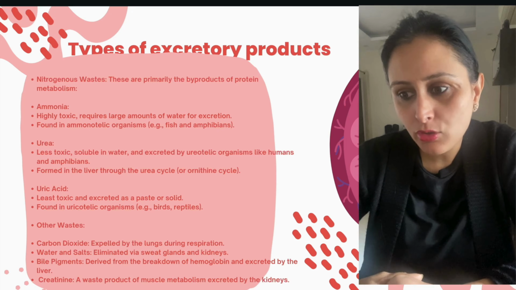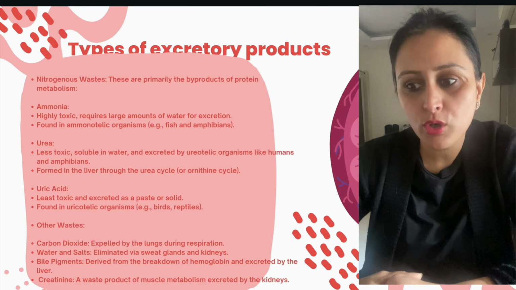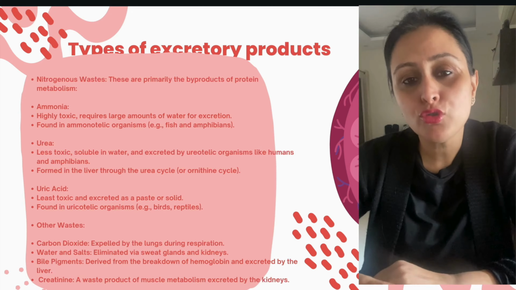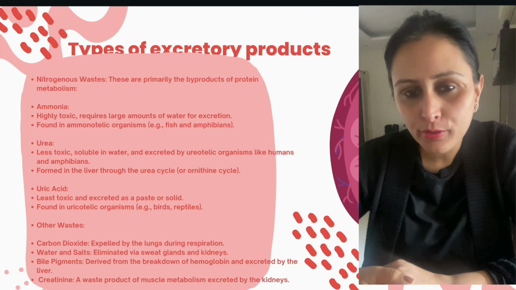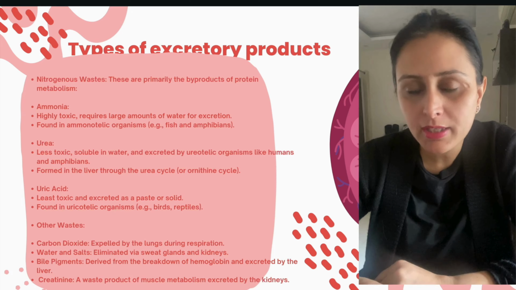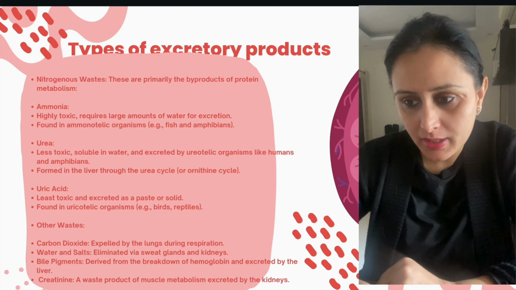Now uric acid is the least toxic and is excreted as a paste or solid, right? Those organisms that release uric acid are called uricotelic, right? We are ureotelic, and when we talk about ammonotelic, then fishes and amphibians fall in this category.